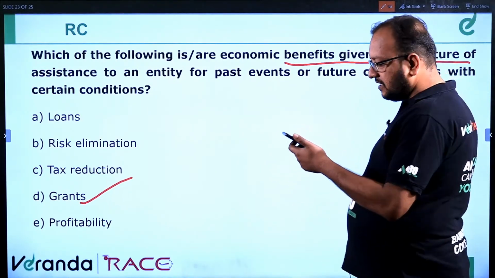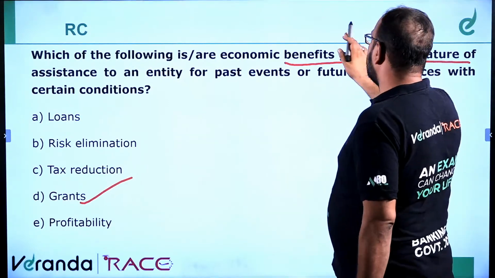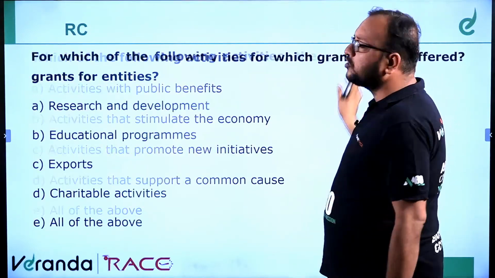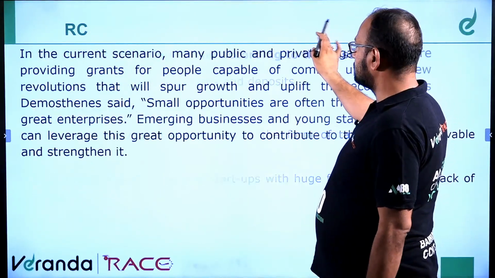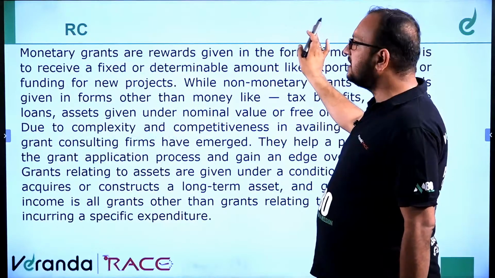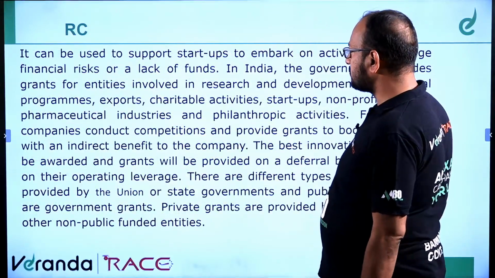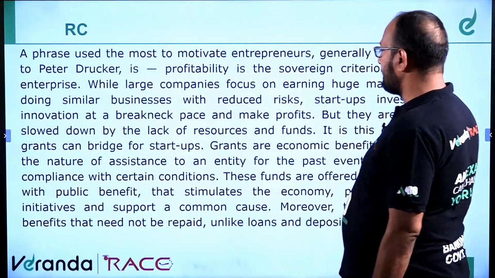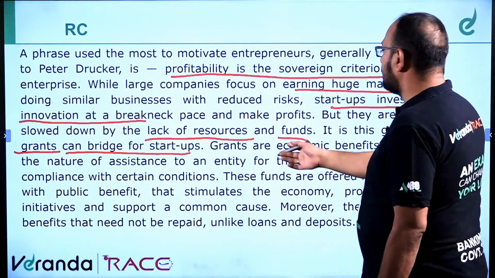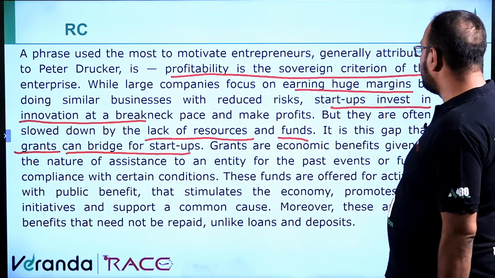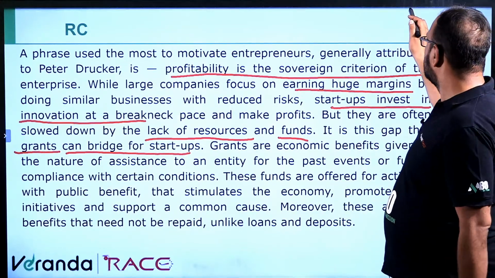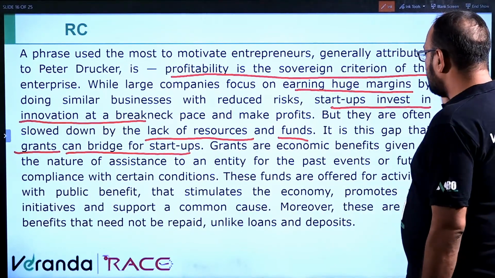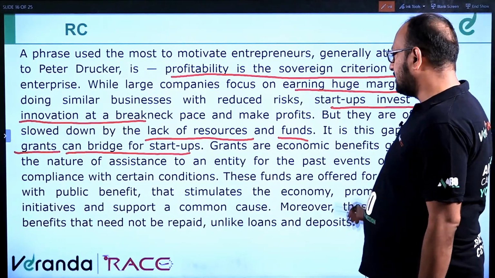Correct, Vignesh, correct answer. Grants is the correct answer. Let's go again to the passage. Out of 5 questions, we have answered 3 questions. We'll understand the entire passage. Grants are economic benefits given in the nature of assistance for the past events or future compliance with certain conditions.